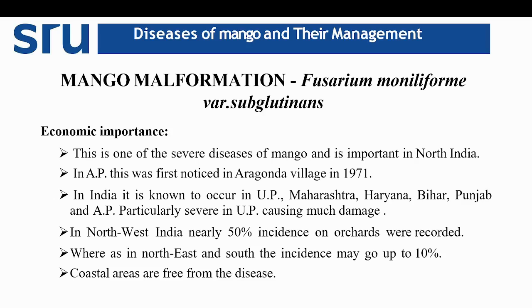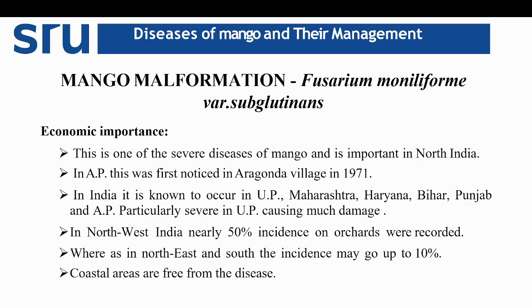Then coming to malformation in mango, a very important disease affecting mango growers. This mango malformation is caused by Fusarium moniliforme var. subglutinans. Coming to economic importance, this is one of the severe diseases of mango, important in northern India.